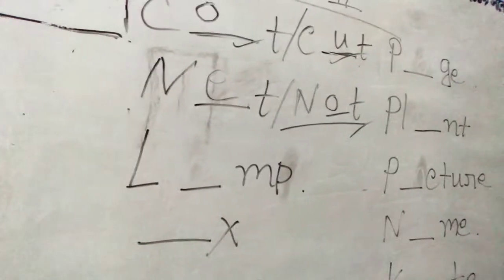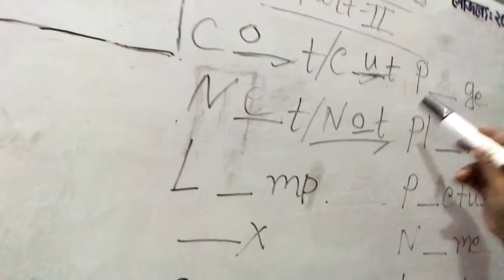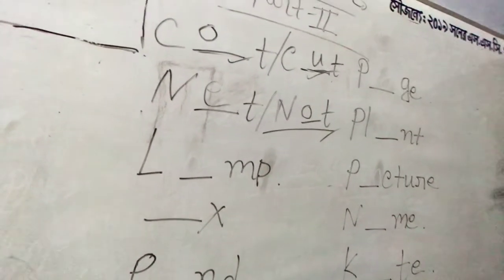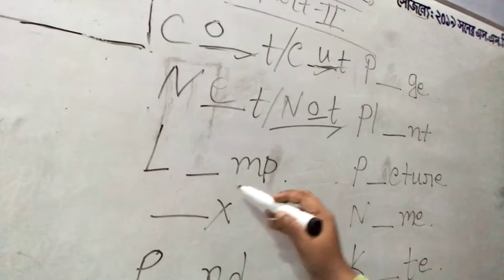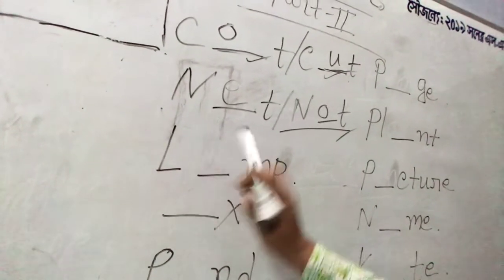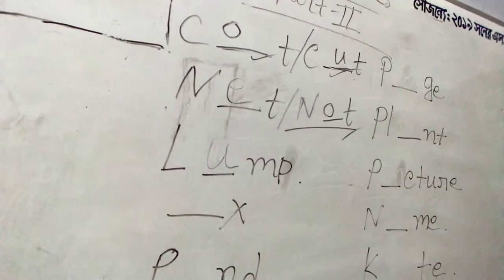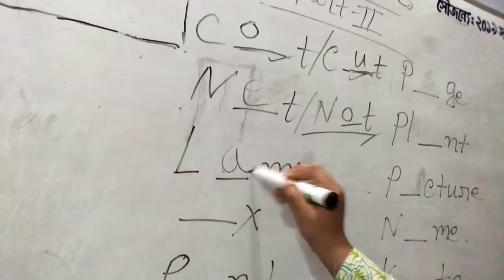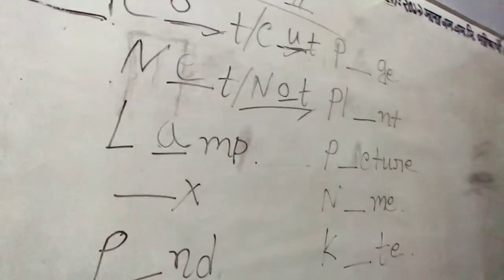Okay, so if you put O, it's also right, because "not" means no. It has a specific meaning. So then if I put I here, "limp", I have never seen such a word. If I put U, it becomes "lump", I have never heard this. But if you put A, it becomes "lamp". Lamp means a kind of what?